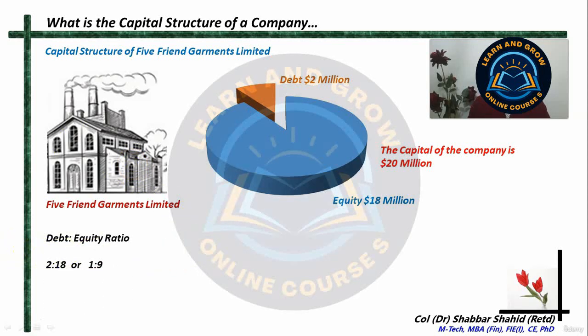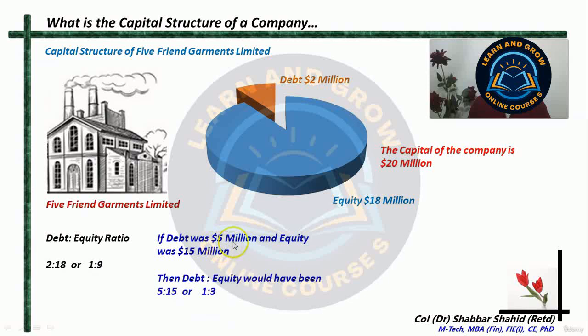Now there is something called the debt equity ratio. Debt is 2 million, equity is 18 million. So the debt equity ratio of this company, Pipe and Garments Limited, is 1:9. Just imagine if the debt was 5 million instead of 2 million, and equity was 15 million, then the debt equity ratio would have been 1:3.